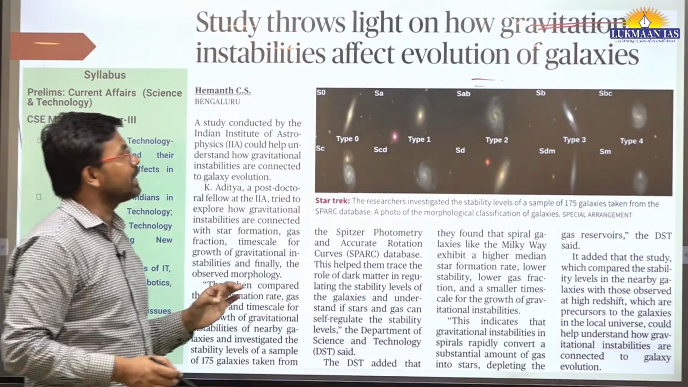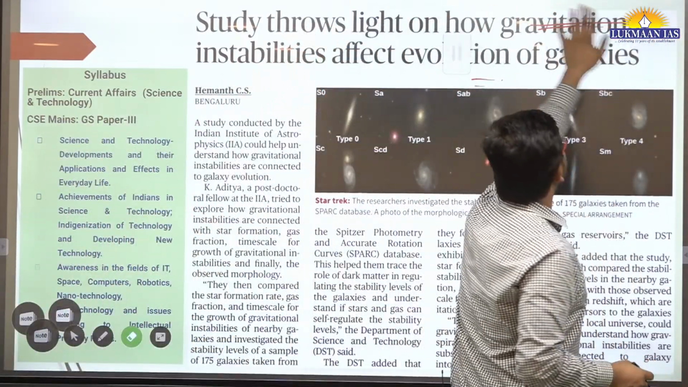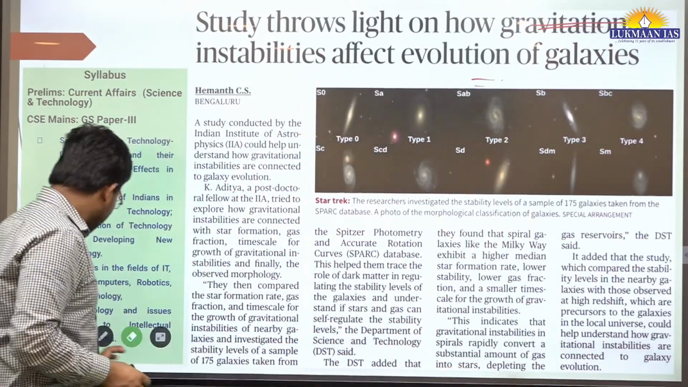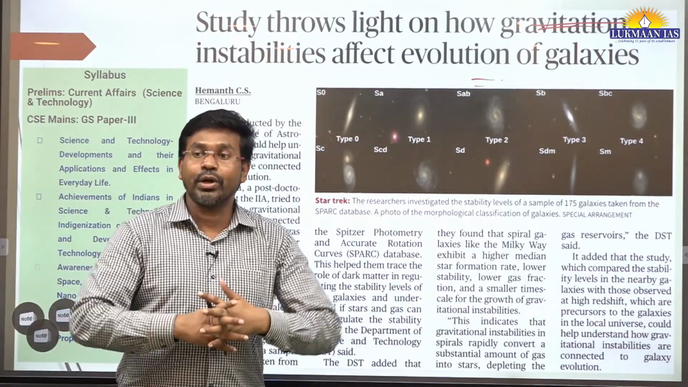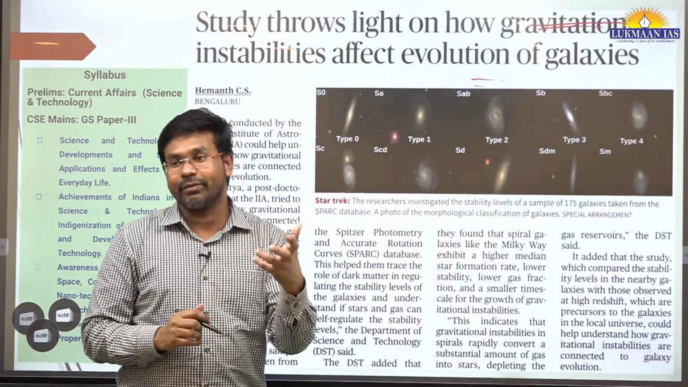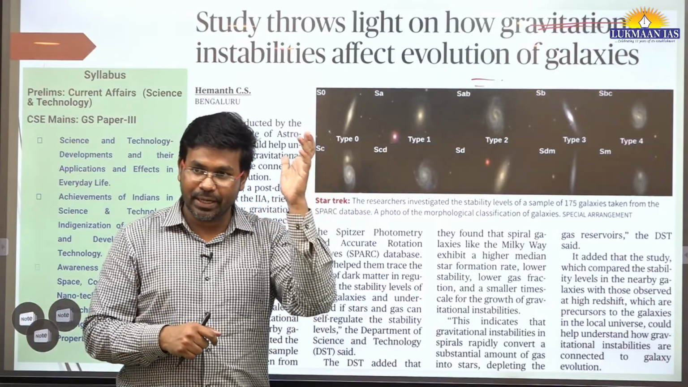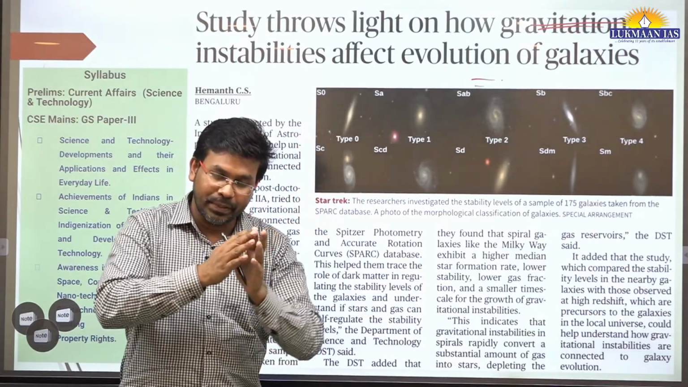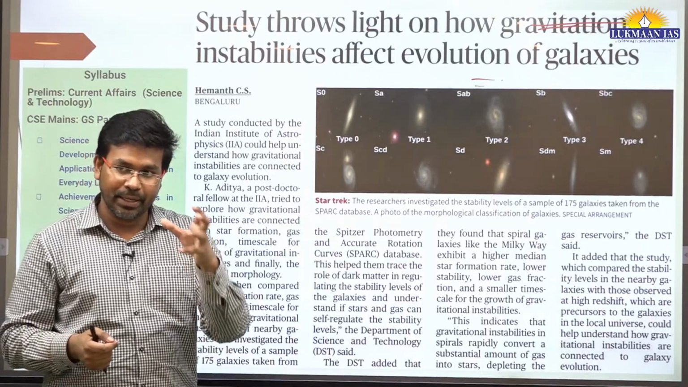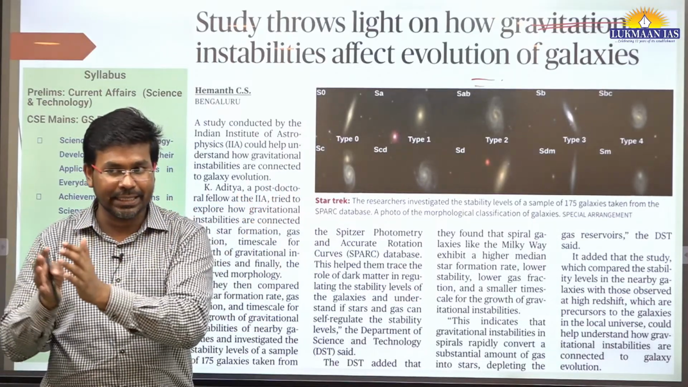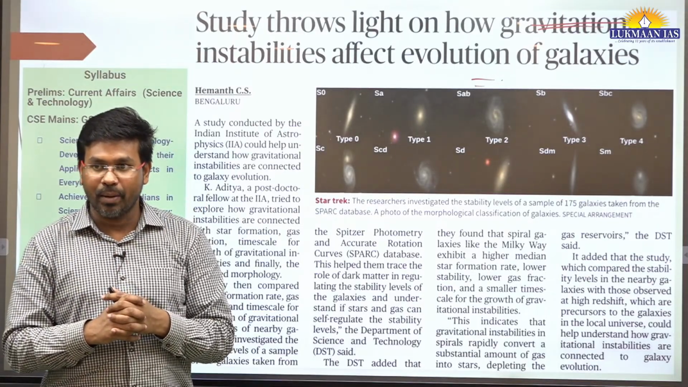It says a study throws light on how gravitational instabilities affect the evolution of the galaxies. In this article they have talked about how the evolution of galaxies happens over a course of time, and the most recognized theory is the Big Bang theory. After the Big Bang happened, the matter in the universe started moving outward, and slowly and gradually they started condensing. It led to the formation of galaxies and celestial bodies.